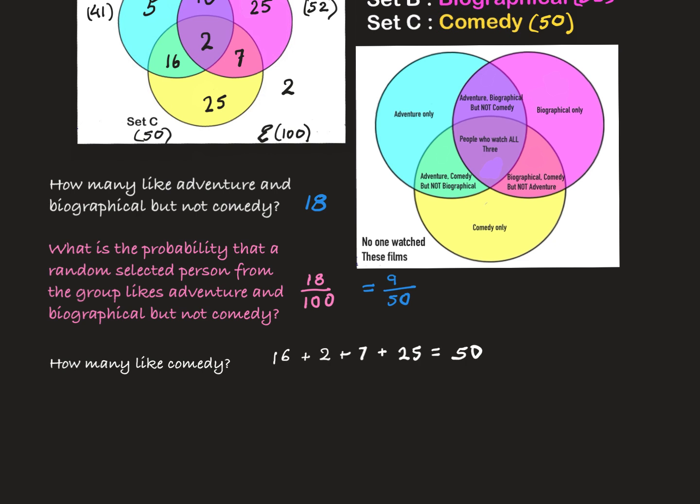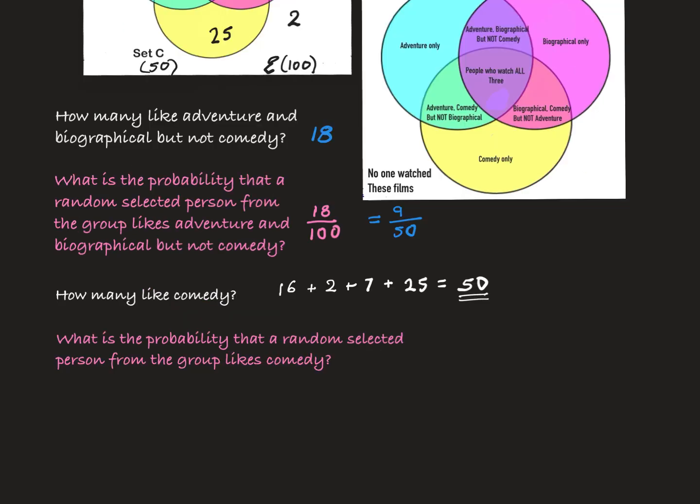Did you notice that this is the same number as the number in set C that was given before? And when we come to answer the question on what is the probability that a randomly selected person from the group likes comedy, then we need to divide that 50 by the whole universal set, all the people that were involved, and that would be 100. And this means that a half of the people like comedy.